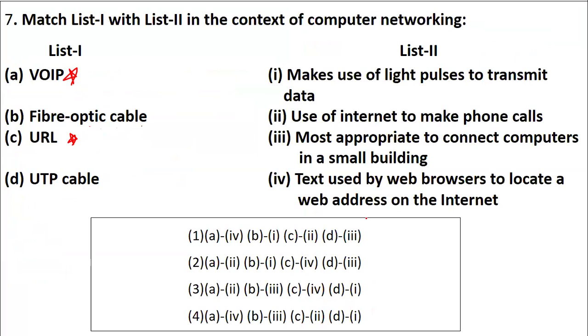So yes, you have the options given in front of you with respect to light pulses, with respect to internet phone calls, with respect to connection of the computers in small buildings, and with respect to text which is used by web browsers. So if you see URL, C point we have done just now, right? So you know that, okay, this is the text used by the web browsers to locate web address. So if you see B is 1, so this cannot be an option.